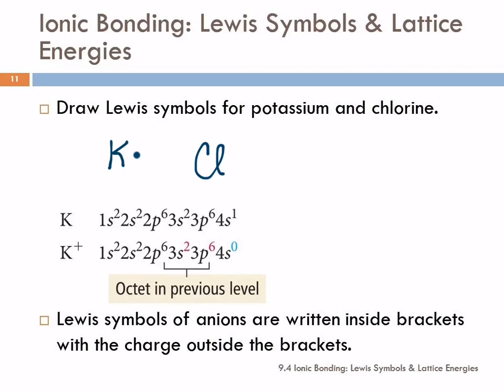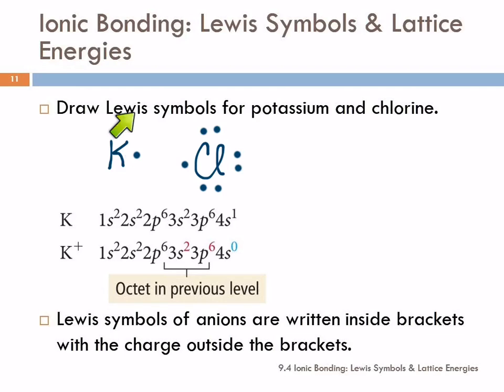How many valence electrons does chlorine have? 7. So when we put the 7 dots around, we want to pay attention to the sides, top, bottom, right, and left. It doesn't matter exactly where you put them, but you don't want to do this: 1, 2, 3, 4, 5, 6, 7. Okay, no circles here. We want to go top, bottom, right, and left. So 1, 2, 3, 4, 5, 6, 7. If it gets 8, it'll have 2 on each side, and it's really easy to see.